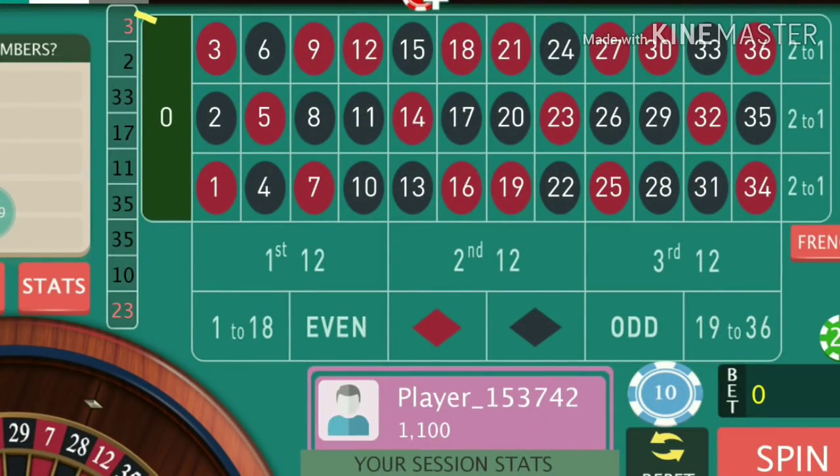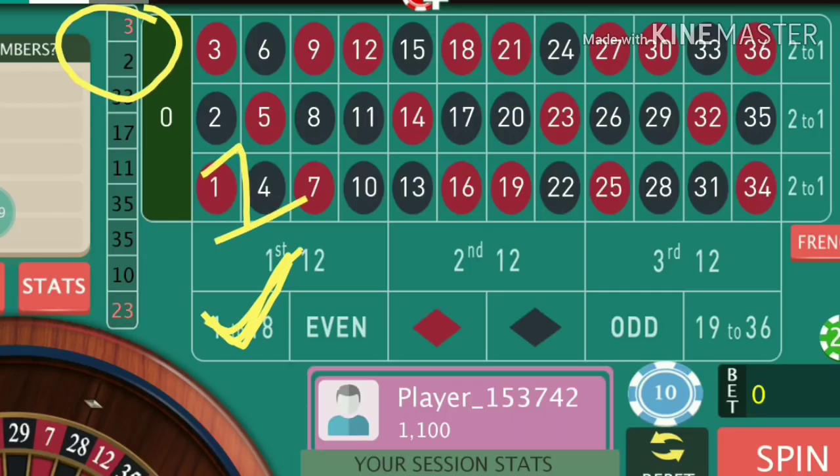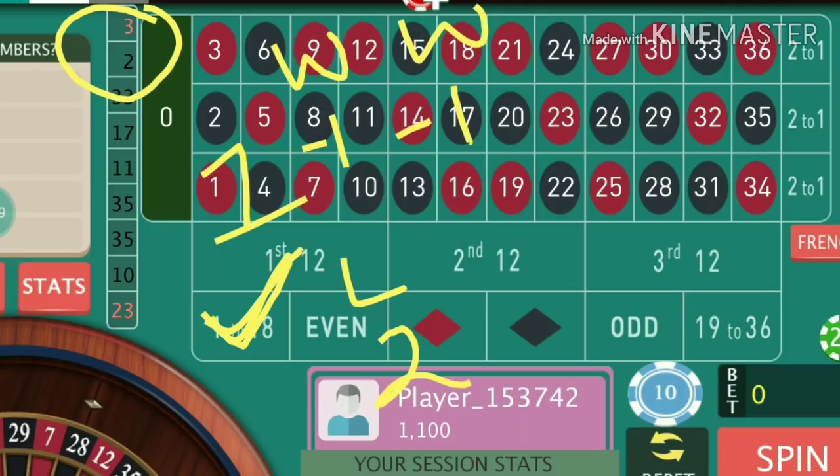So here, these are the last two numbers, 2 and 3. It's clearly a trend of smaller numbers, so you can go with the smaller numbers with the 1 unit basic bet. Start from a 1 unit basic bet, and if you win, again 1 unit. If we lose, then go with 2 units. Again we win, same 1 unit. Again we lose, then 3 units.